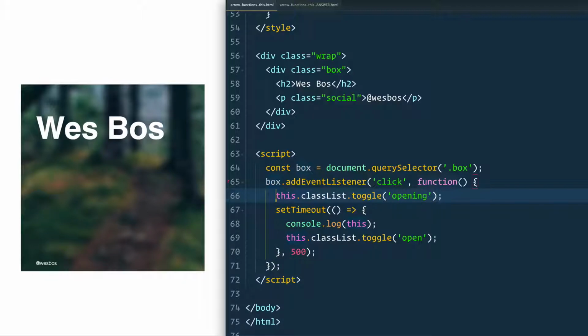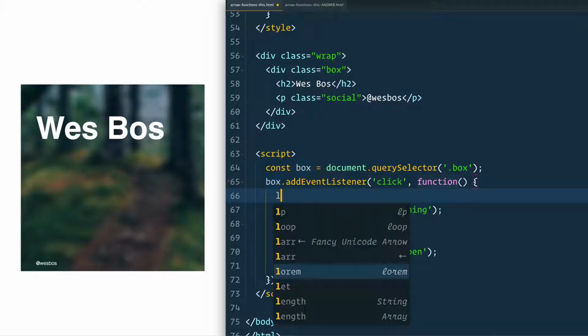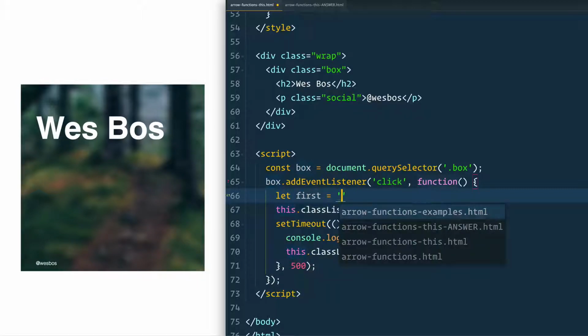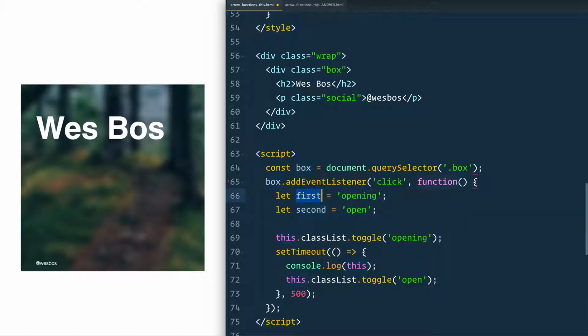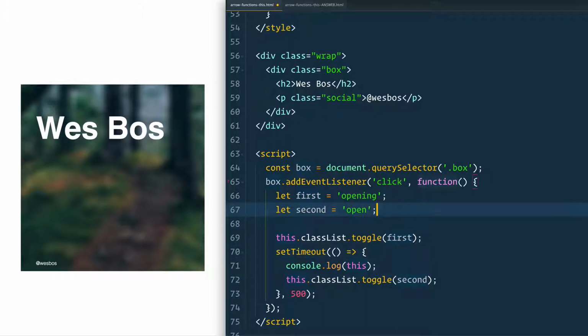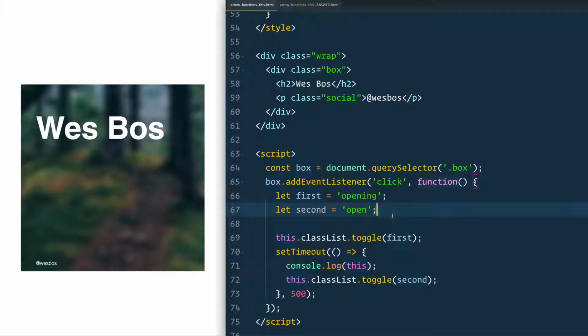So the way I would probably solve this is first make two variables. And I'm going to use let, and I'll explain why in just a second. So I'll say let first = 'opening', and let second = 'open'. And then I'll take this first, and I'll replace it with that. I'll take my second, and replace it right there. Now I'm just using variables. We'll probably still have this problem. We'll still have this weird problem where it animates in the wrong way.